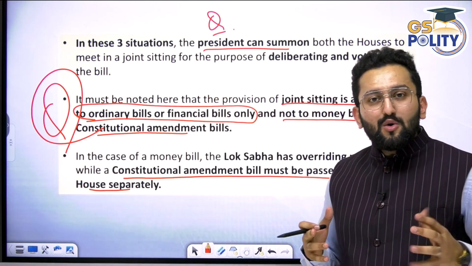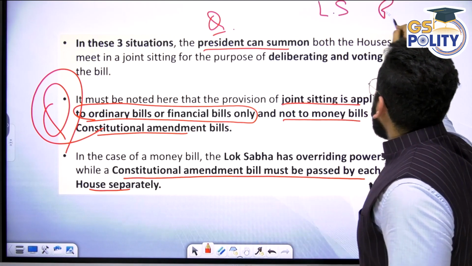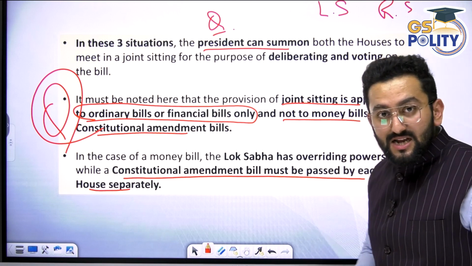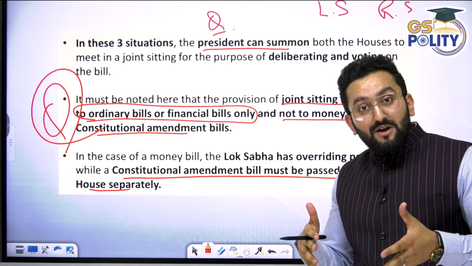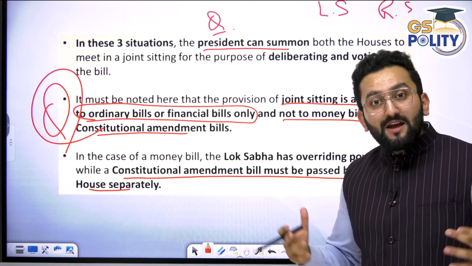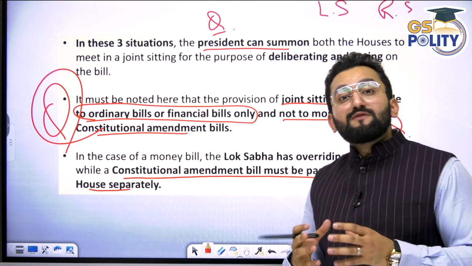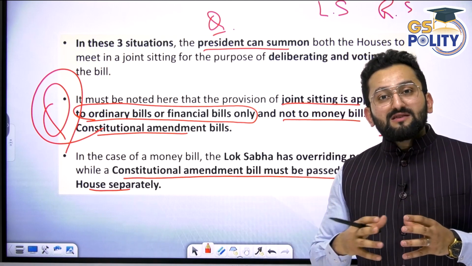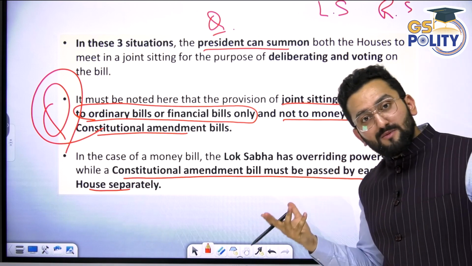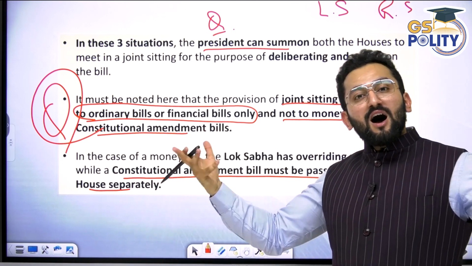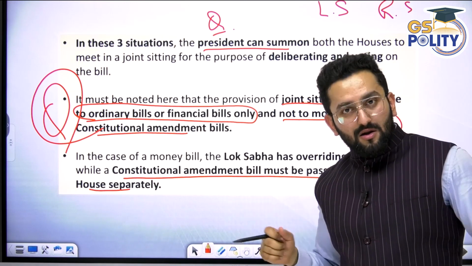Ratna nahi hai. Why? My friends, the reason is that if Lok Sabha and Rajya Sabha come into joint sitting, Lok Sabha has more strength. In case of constitutional amendment, which is a very crucial matter, if joint sitting provisions had been given by our constitution makers, it would have given unnecessary, you can say extra, power to the ruling government. Because Lok Sabha, they have the majority. That's why they are having the government. So they could have amended our constitution in a manner they want.